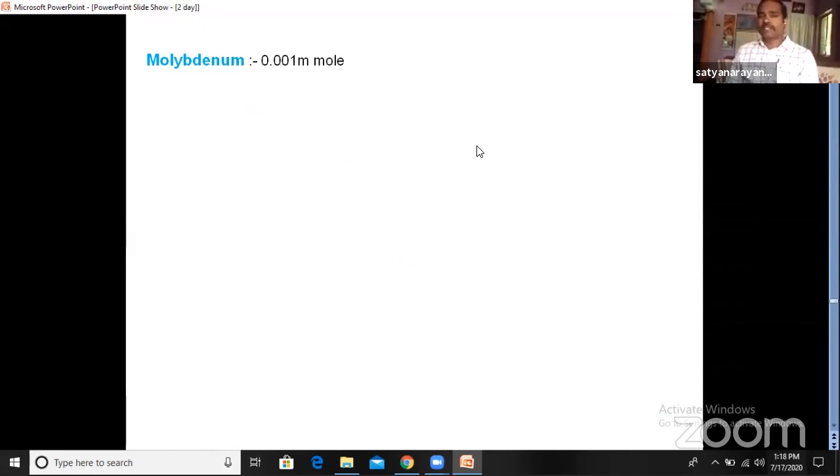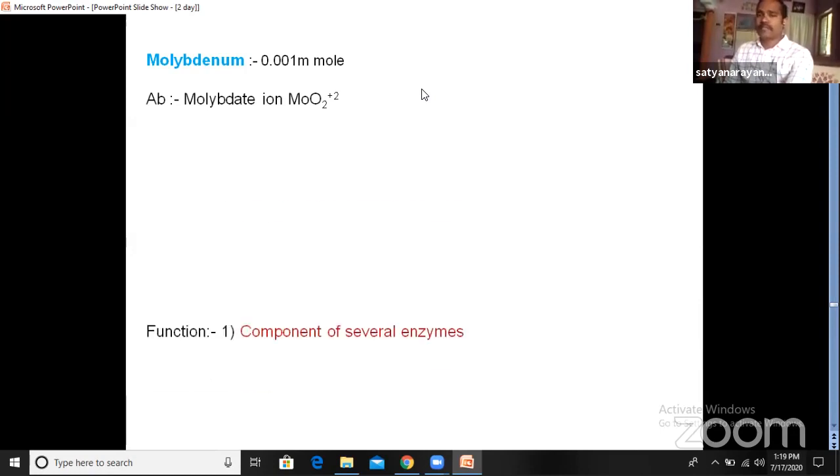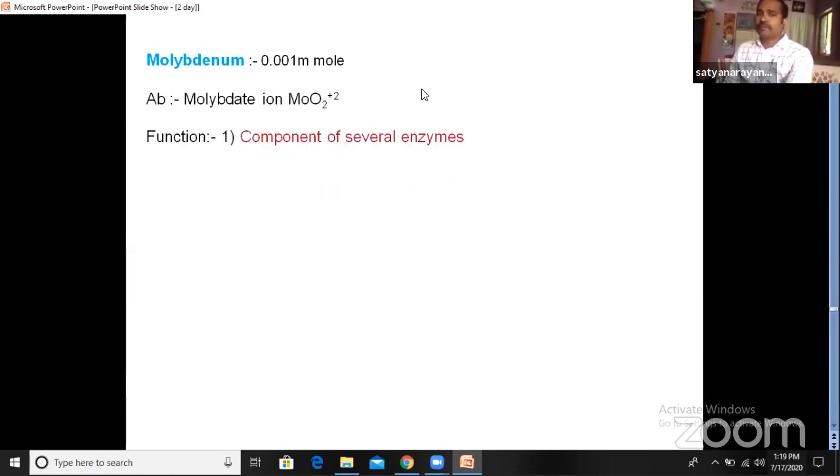Then we'll see another micronutrient, molybdenum. It is required in a very little quantity, 0.001 millimole per kg of the dry matter. It is absorbed in a divalent form. Then the functions of molybdenum: it is a component of several enzymes.